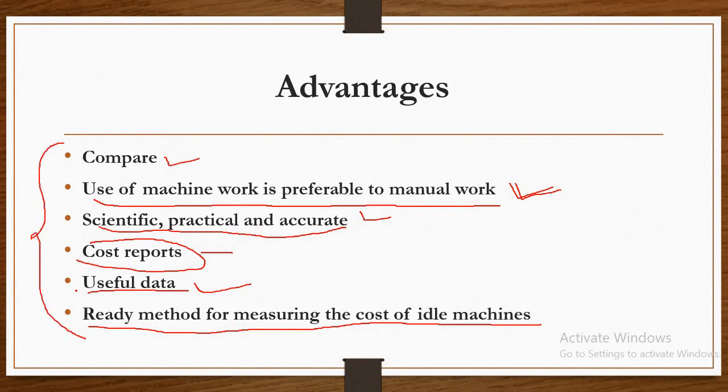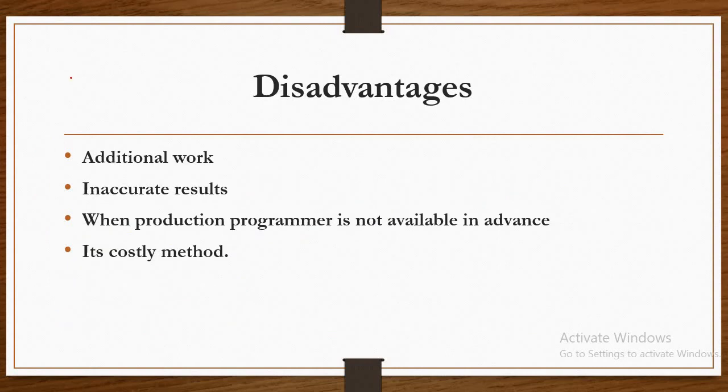If there are advantages, some limitations are also considered for the calculation of the machine hour rate. So what are the disadvantages? Number one is additional work. It involves additional work in assessing the working hours of the machine, and thus it is a costly method, with more additional work compared to the regular work.